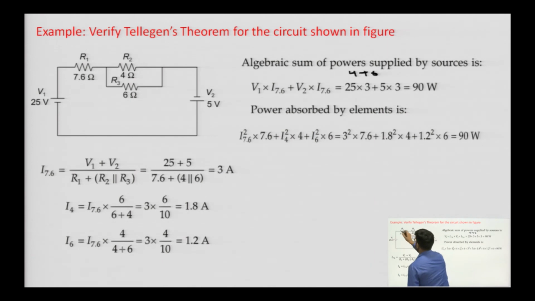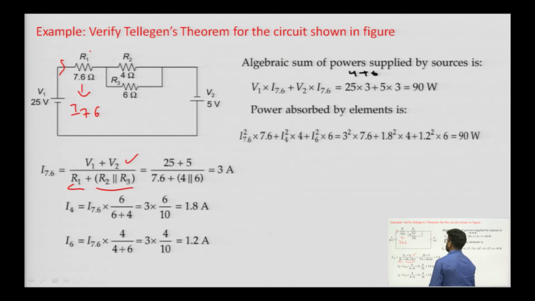If the current in the 7.6 ohm resistor is I 7.6, it will be equal to V1 plus V2 divided by the overall resistance. The overall resistance will be R1 plus R2 in parallel with R3. R1 is 7.6, and R2 and R3 are 4 in parallel with 6. We will get the value of I 7.6 as 3 ampere.